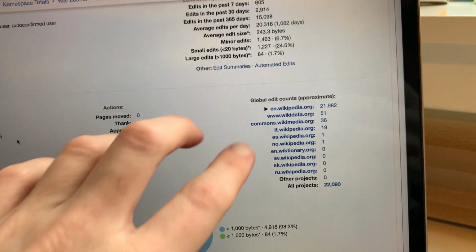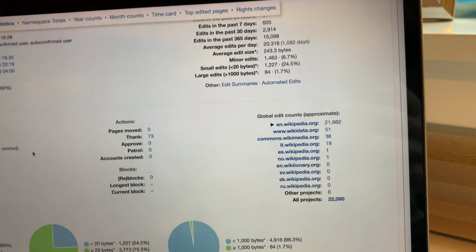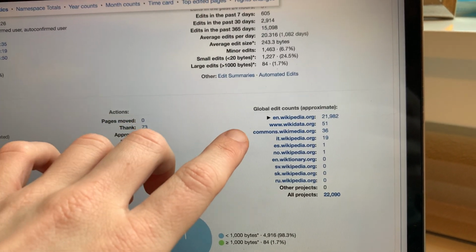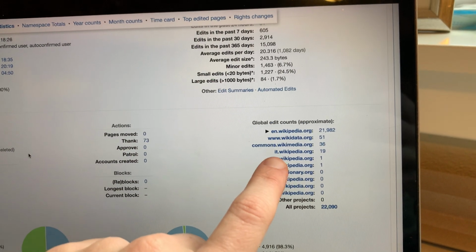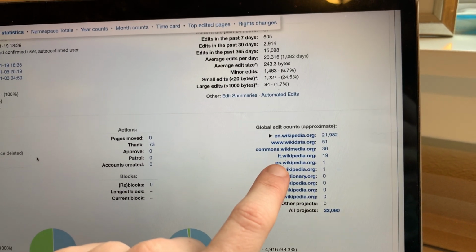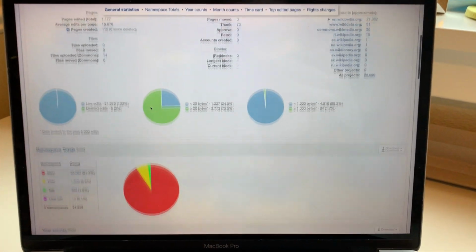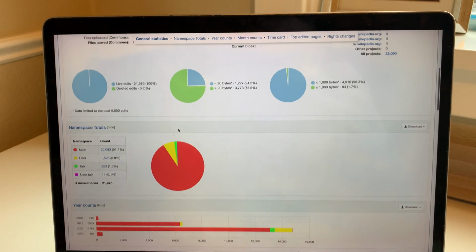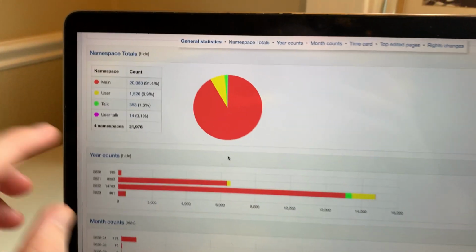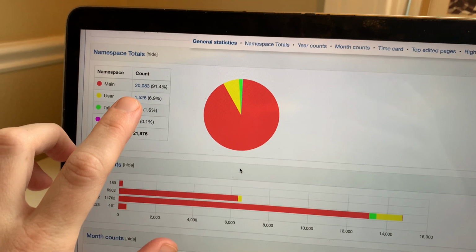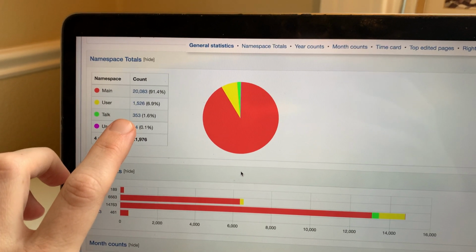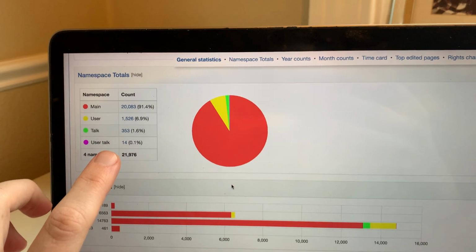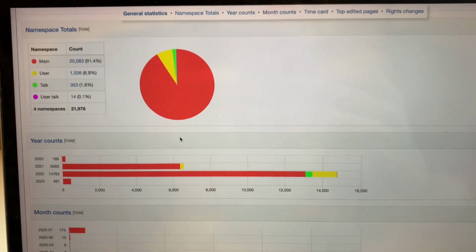This year, en.wikipedia.org is English Wikipedia, and my biggest growth outside of that was actually in the comments category. I uploaded files and Italian Wikipedia. I think the biggest growth was actually Italian Wikipedia. So that was kind of fun. Going down here, over 20,000 of my edits are on articles, over 1,000 on my user page, then over 300 on talk pages, and 14 on my user talk page.